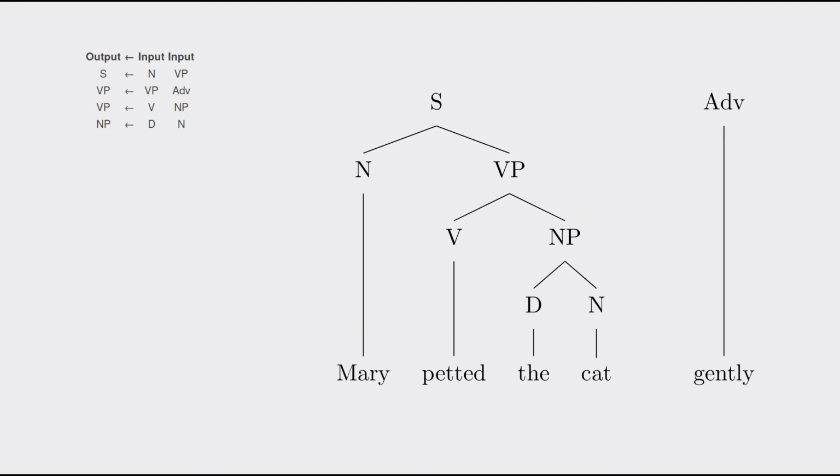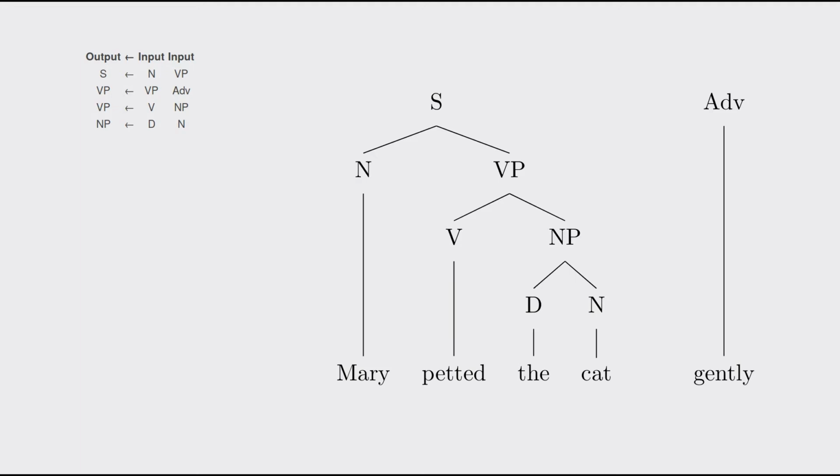We combine Mary and petted the cat into an S, which stands for sentence. A sentence is a phrase because it's the output of a rule, but we generally don't say the phrase part because there's no sentence part of speech to distinguish it from, like there is for, say, verb phrase versus just a verb. Anyways, notice the problem? We still have words that haven't been combined, gently, the adverb, but none of our rules apply. There's no rule that allows us to combine a sentence and an adverb.